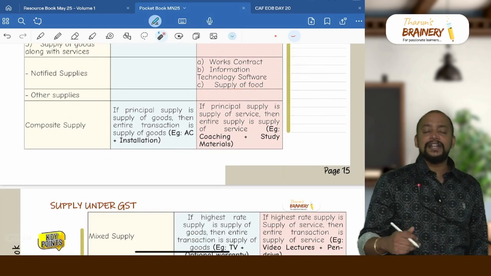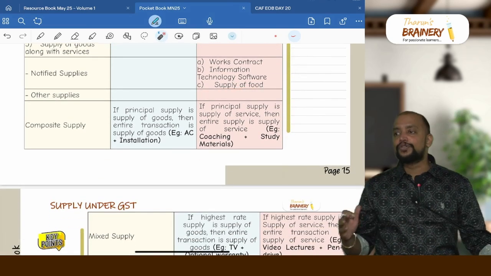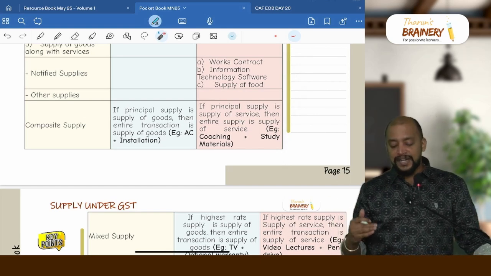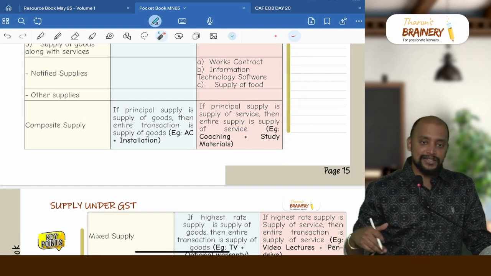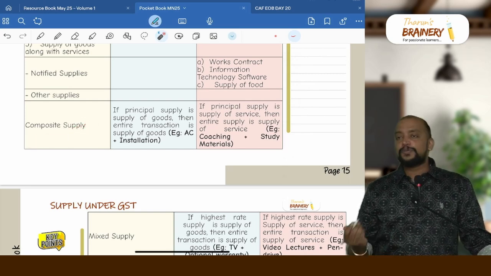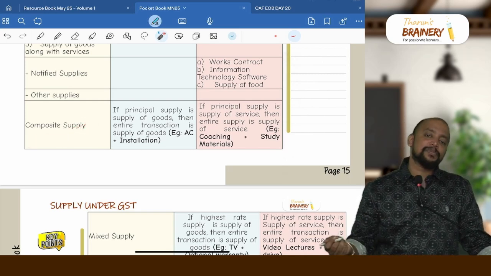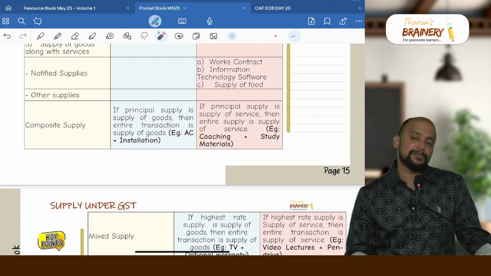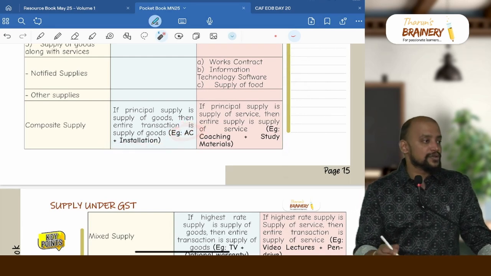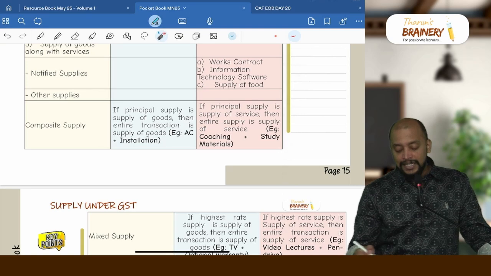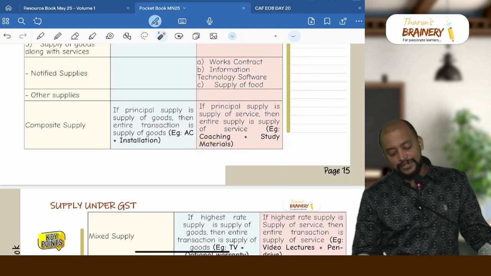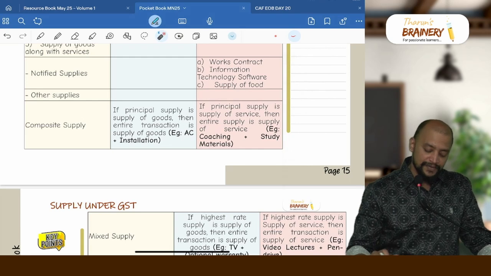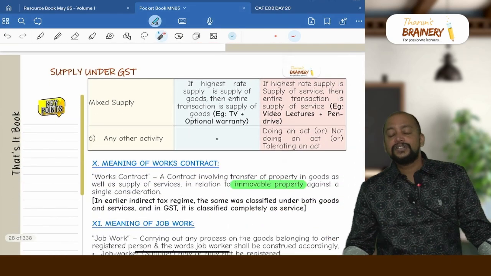Then if there is any other transaction that involves both goods and services, we need to check composite supply or mixed supply. If it is a composite supply and the principal supply is goods, entirely it is goods. If the principal supply is service, entirely it is service. For example, AC plus installation is a composite supply. The principal supply is AC, which is goods, so the entire transaction is treated as goods. Then coaching plus study materials is a composite supply, but the principal supply is coaching, so the entire activity will be treated as supply of services.